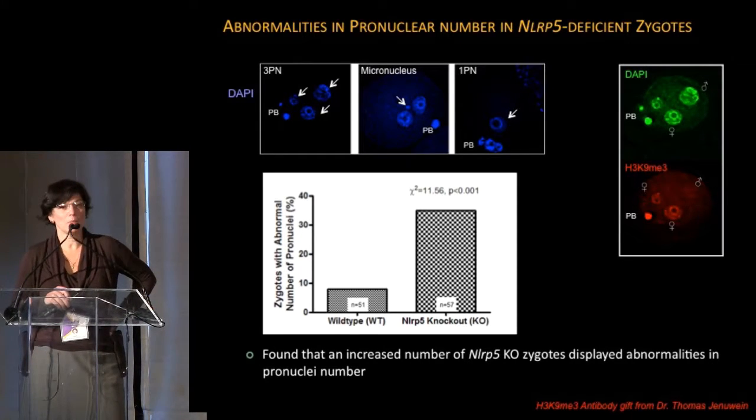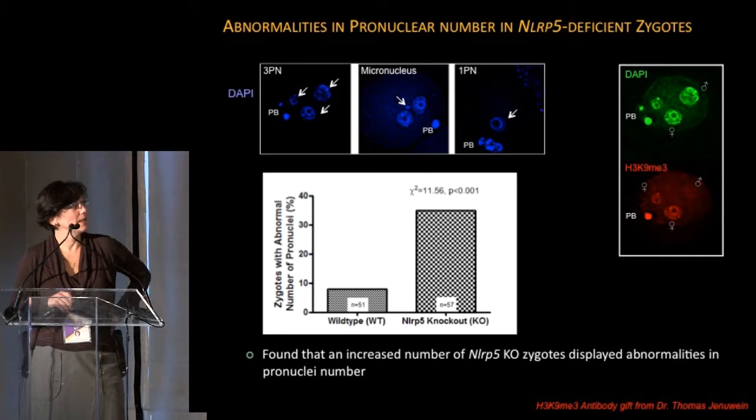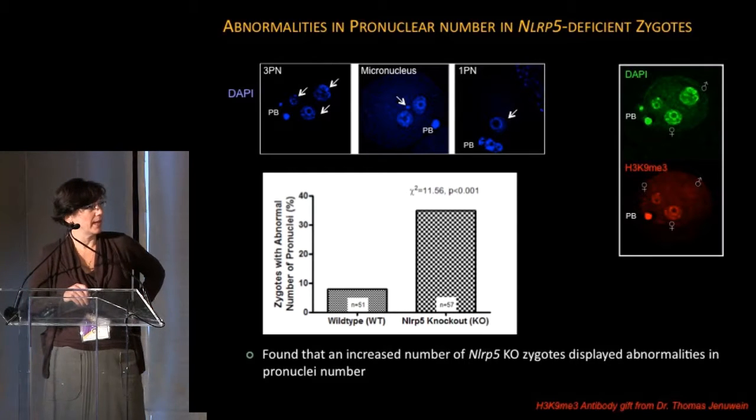Do we see any problems with micronucleation or an abnormal number of pronuclei? And that's exactly the case. We find that about 30% of all the M2s that are fertilized have an abnormal number of pronuclei, and they're always maternal in origin. That was confirmed by staining with H3K9 methylation.